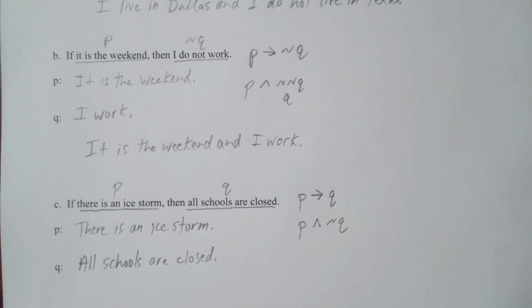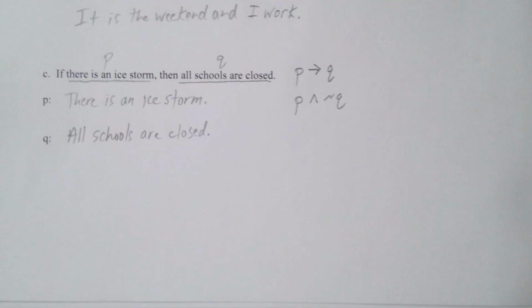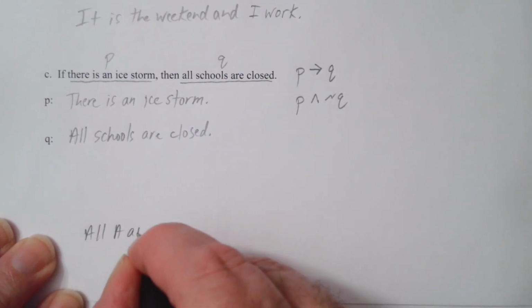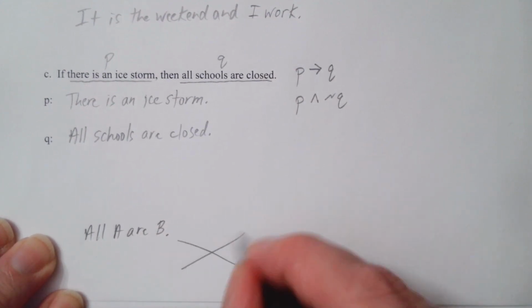Now I'm going to put a diagram on here that we used way back in section 3.1. You have all A are B. We have a little cross here.